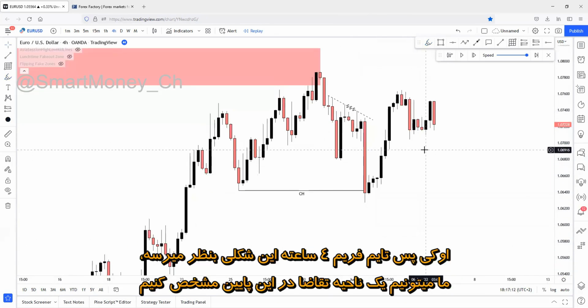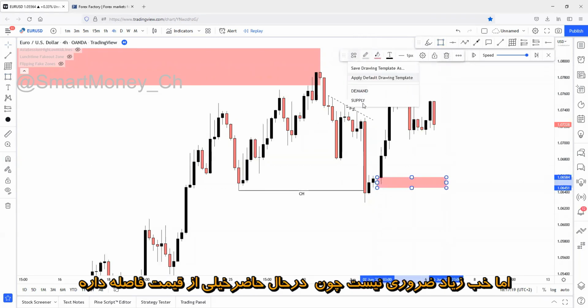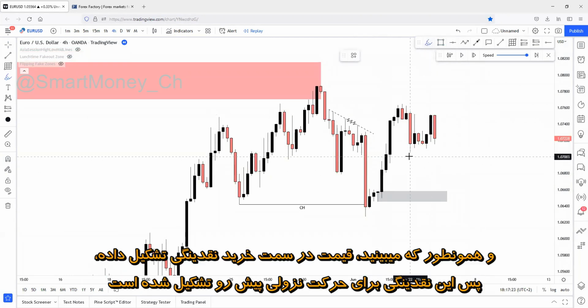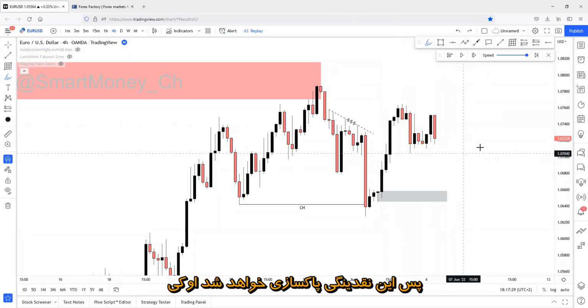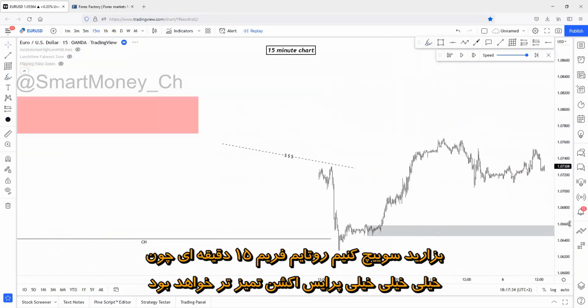Okay, so this is how the actual 4-hour looks. We can mark one demand zone down here, but it's really unnecessary because it's so far away from us currently. And as you can see, price has created buy side liquidity too. So this liquidity has been built up for the upcoming shorts. So this liquidity will be swept. Okay, let me just switch to the 50-minute chart because that will be much cleaner.